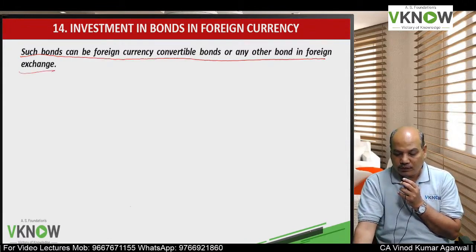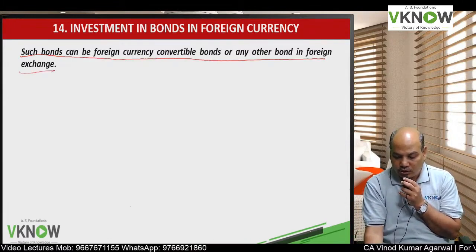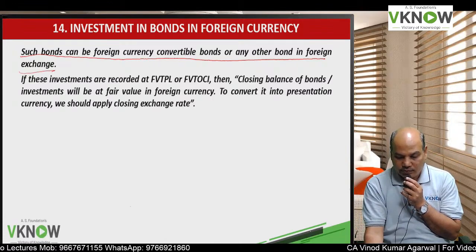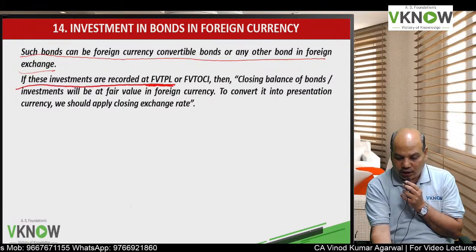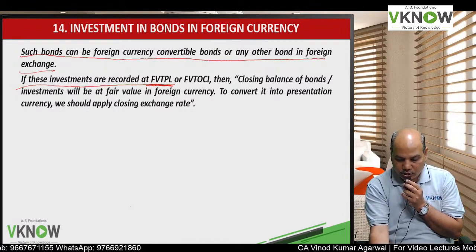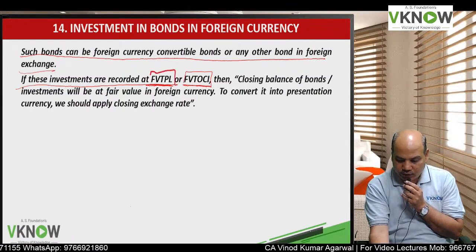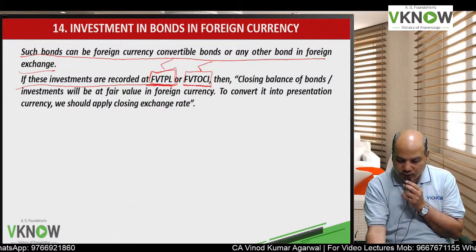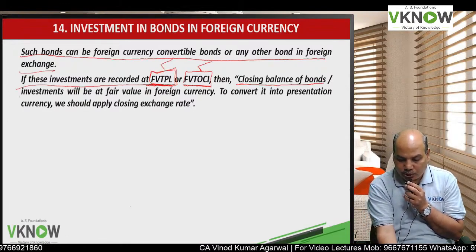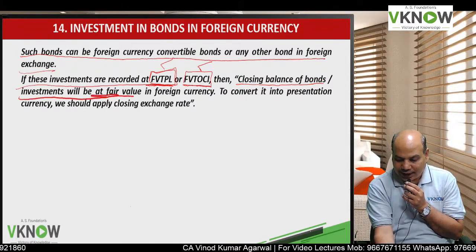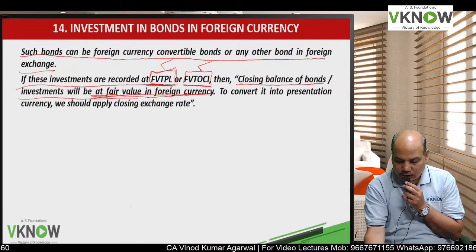Such bonds can be foreign currency convertible bonds or any bond in foreign exchange. If these investments are recorded at FVTPL or FVTOCI, here we have one more challenge. We will have to measure the fair value. Then the closing balance of the bond will be at fair value in foreign currency.